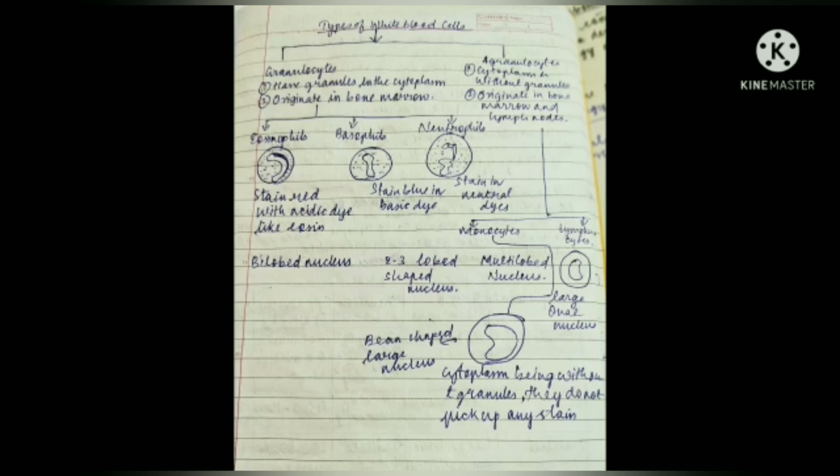Monocytes form 2 to 8% of total leukocytes. They engulf bacteria and other cellular debris at the injured site. Lymphocytes are the second most abundant leukocytes after neutrophils. Lymphocytes form 20 to 30% of total leukocytes. Lymphocytes are involved in providing immunity against infections.